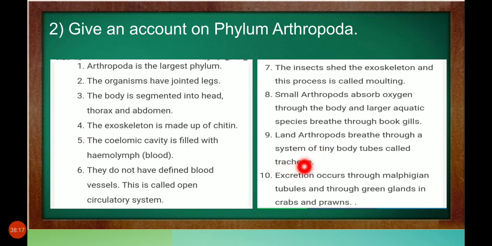Excretion means removing waste material from the body. Excretion occurs through Malpighian tubes and through green glands in crabs and prawns. Did you see prawns? Your mother cuts the prawns and removes a black tube-like thing inside. That is the excretion, removing waste material.